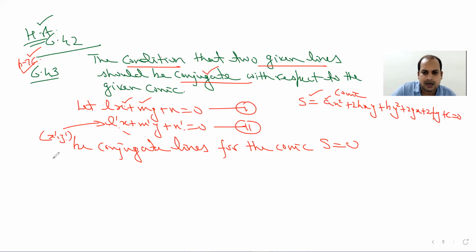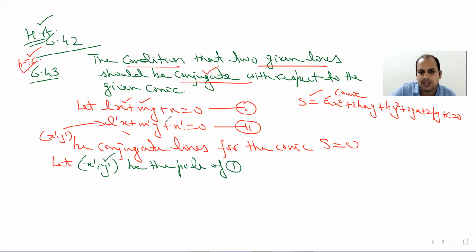So let me write here, let x dash, y dash... I am using the same notation which is given in your book. The important part is that you need to understand the concept behind this. So let x dash, y dash be the pole of line 1. I mean, for this point on this line, this one is the polar. Let x dash, y dash be the pole of the first line with respect to the conic S equal to 0.